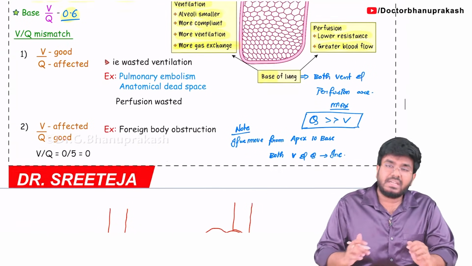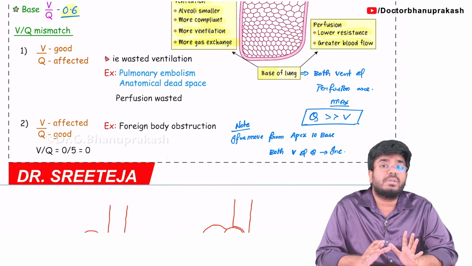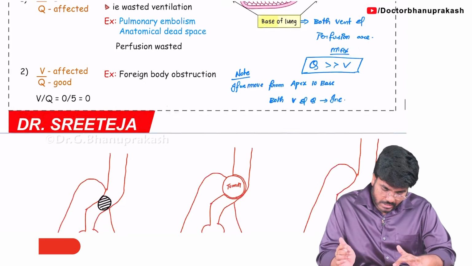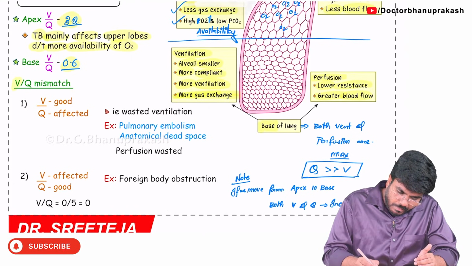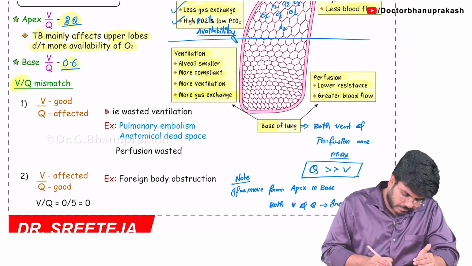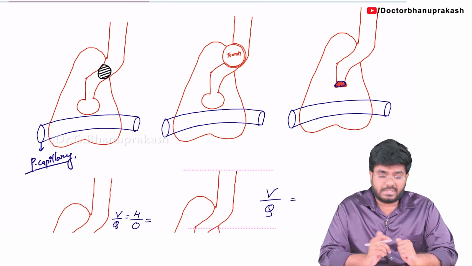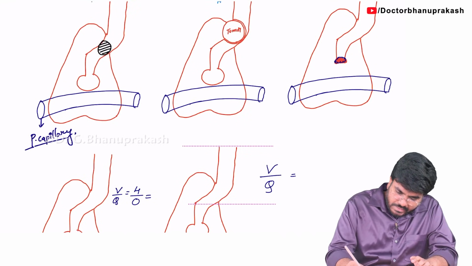Next step, if you understand this, later we will discuss how in different conditions these ventilation perfusion mismatches occur, the diseases where there is a ventilation perfusion mismatch. So now take the heading: VQ, ventilation perfusion mismatch. Let us look at certain examples. Guys, I am taking three examples: A, B, C.